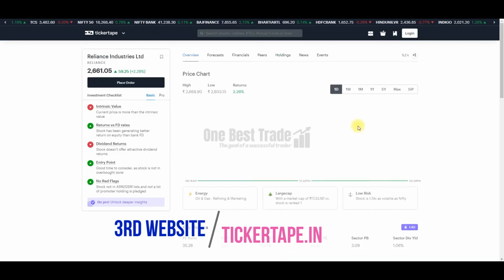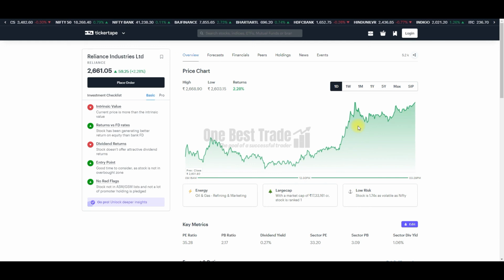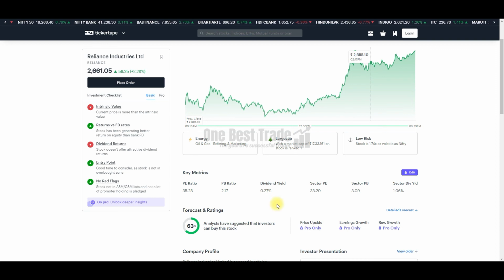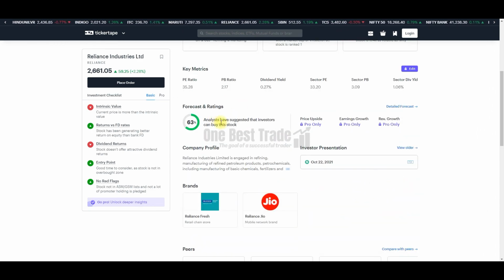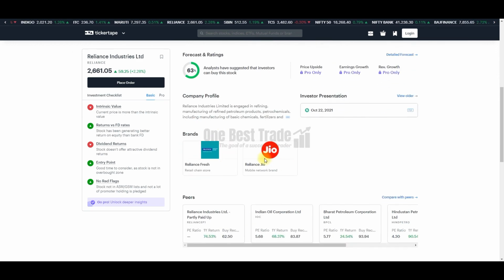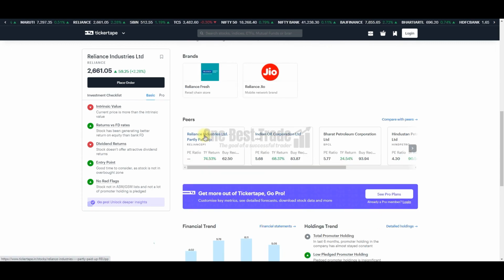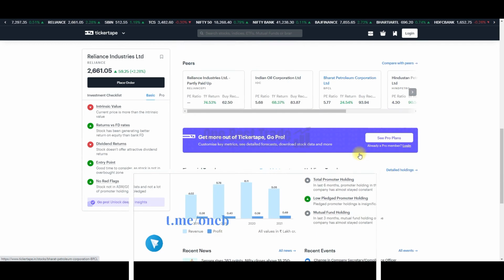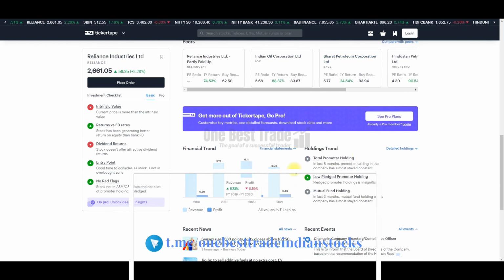So then you can find all the parameters including the overview and also technical chart and key metrics like P/E ratio, PB ratio, dividend yield, sector PE, and sector PB, and also sector dividend yield. And also you can see overall rating of the company and company profile, and also important brands of the company you can see here. And also peer companies also you can see here. And then financial trends also you can see.